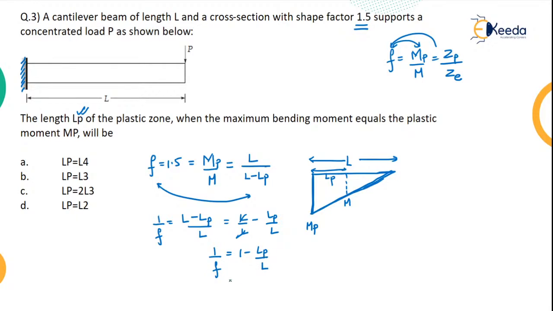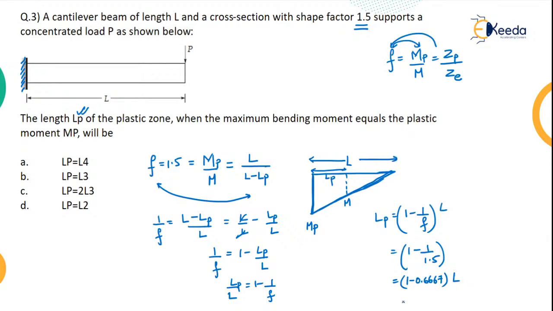So send this to the other side and this here. LP by L equals 1 minus 1 by F, and finally LP is 1 minus 1 by F into L. So this will be what? 1 by F is 1 divided by 1.5, which is 0.6667. So 1 minus 0.6667 into L. That will be 0.333 L, or what you can do, 0.333 is nothing but 1 by 3 of L, because it's a recurring value.